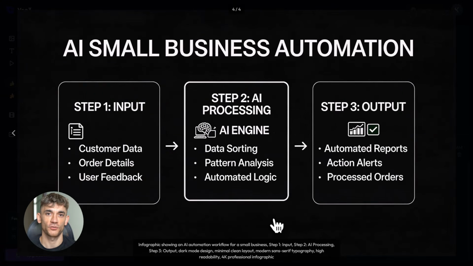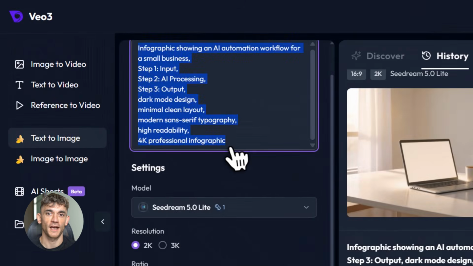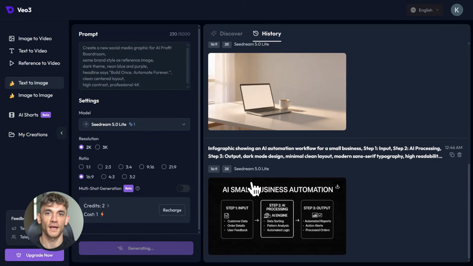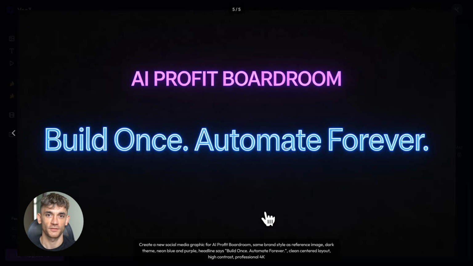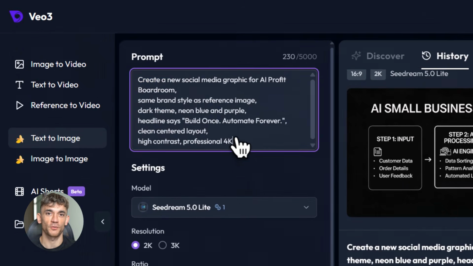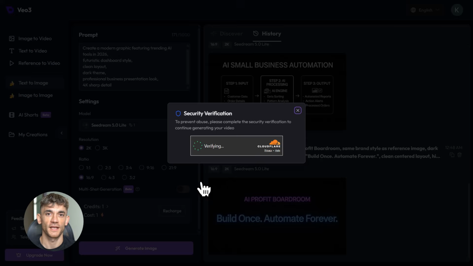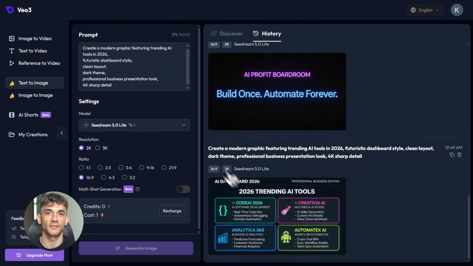Most AI image tools fall apart the moment you try to edit something. You change one thing and the whole image breaks. Seedream 5.0 Lite handles this differently because it understands what should and shouldn't change. You've got an image you like, but you want to adjust the background or add something to the scene. You just describe the change in plain language. Blur the background, add a neon glow to the text, shift the logo to the top right corner. It makes the change, and everything else stays exactly as it was. That consistency is what makes it actually usable in a real workflow, not just impressive in demos.